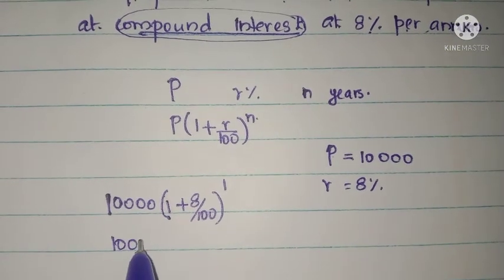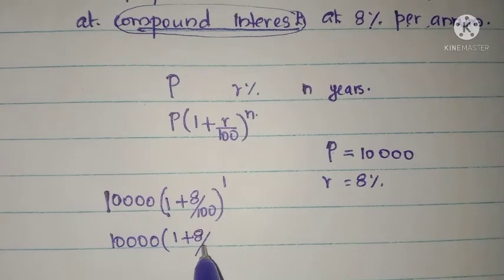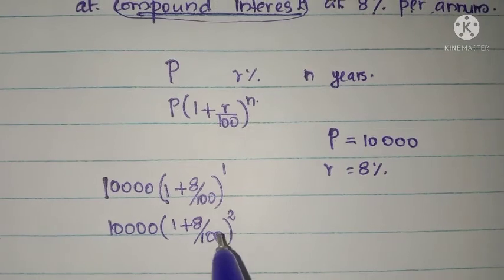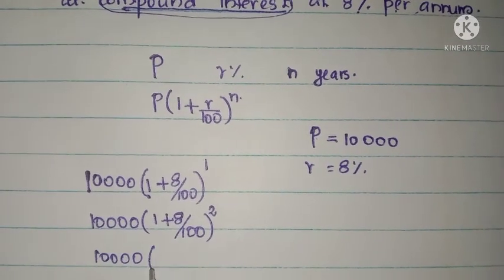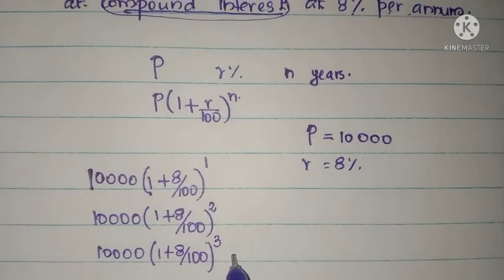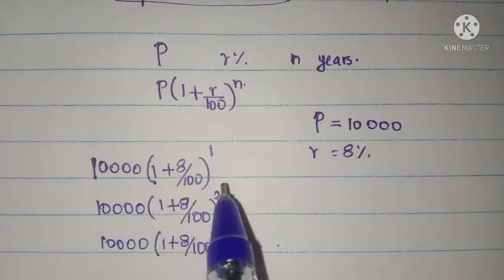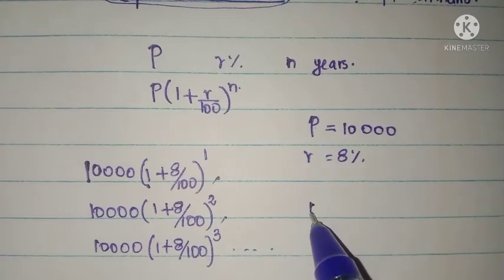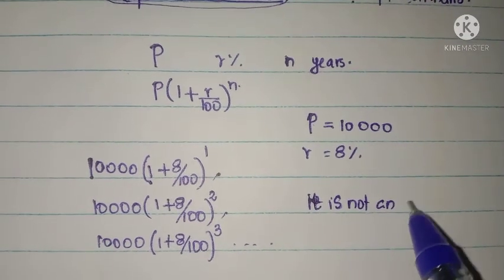For the next year it becomes 10,000 into (1 plus 8 by 100) whole square. For the next year it becomes 10,000 into (1 plus 8 by 100) whole cube and so on. It is very clear that the common difference between these terms is not the same and therefore it is not an AP.